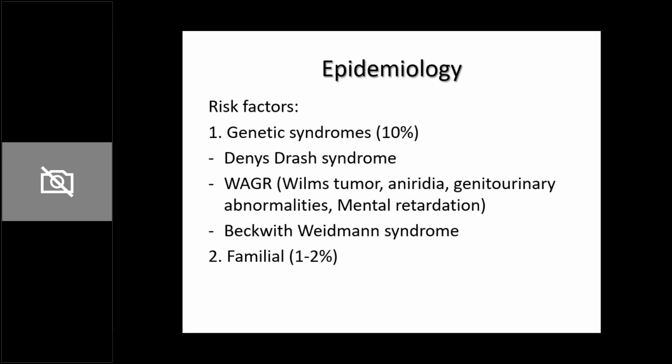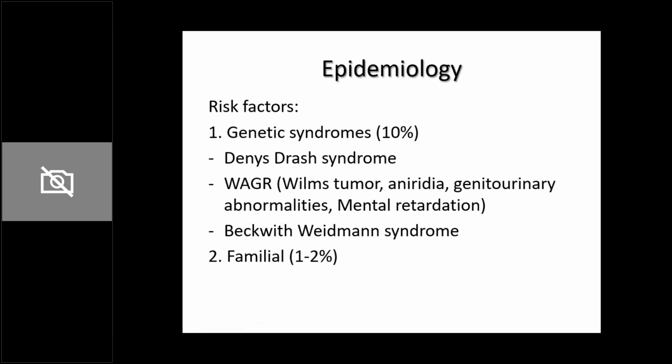Okay, so what are the risk factors? In 10% of the children with Wilms tumor, you are able to identify genetic syndromes. So I'll just move you through the commonest ones. These are the Denys-Drash syndrome, the WAGR syndrome, and Beckwith-Wiedemann syndrome. And the second part can be familial. So there is a family history of tumor.